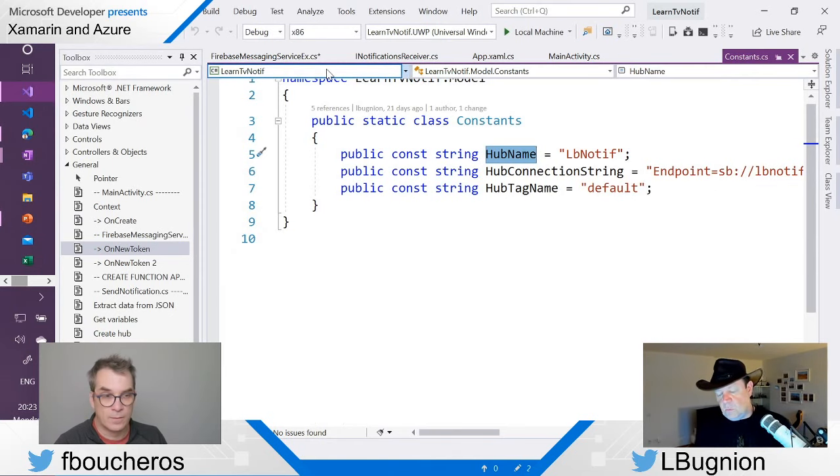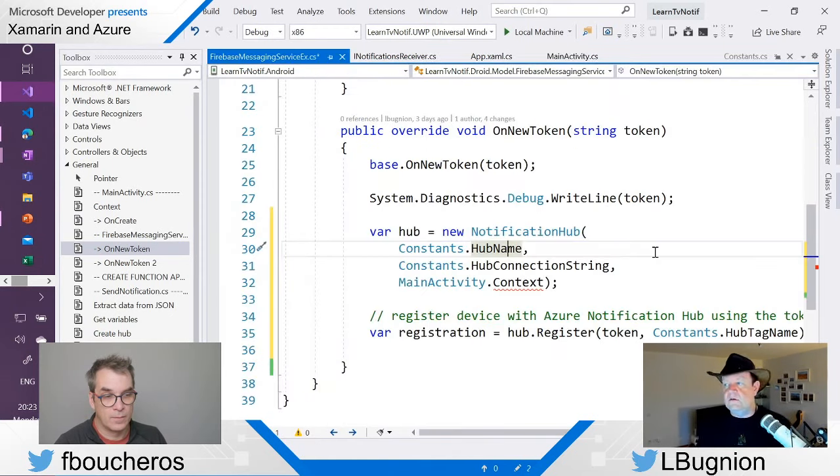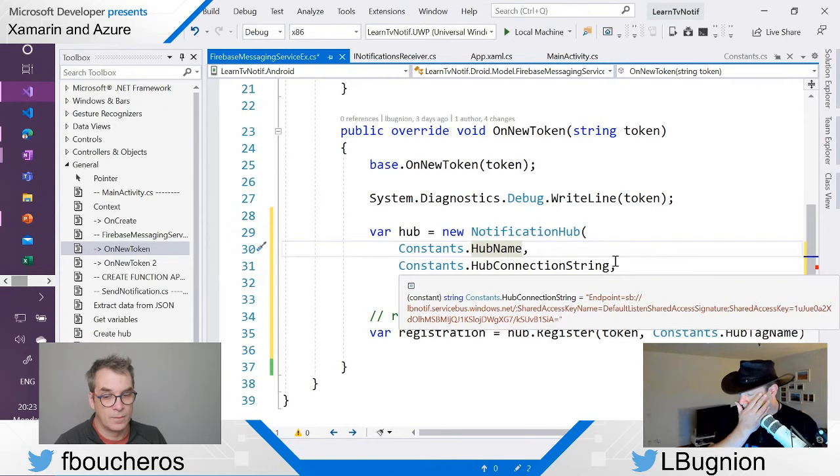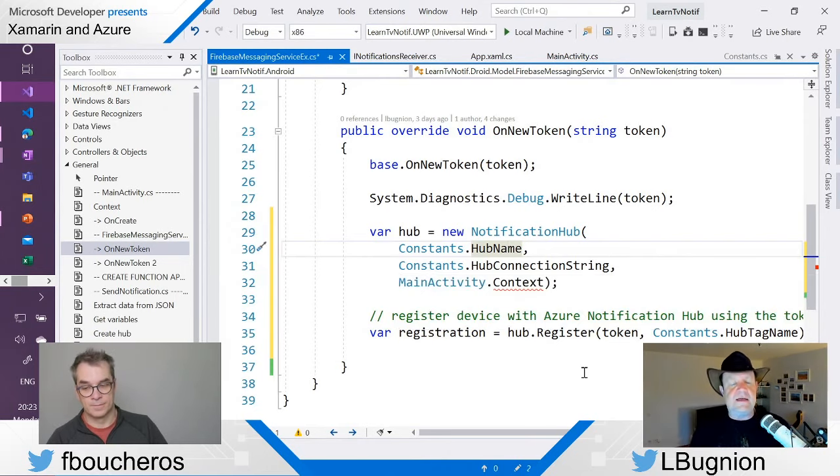But one thing which is different between Windows and Android is that in order to create many things in Android, you need a context. And in Windows, the context is clear because in Windows, there is one application which is running. The application is the context, and that's pretty much it.